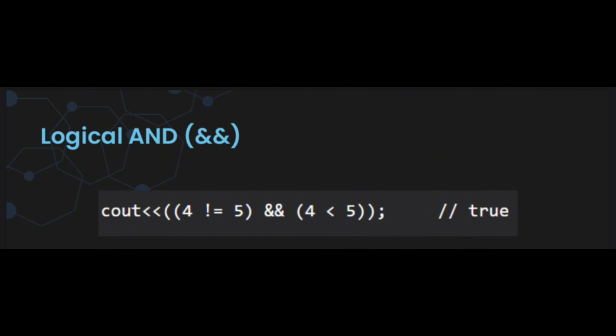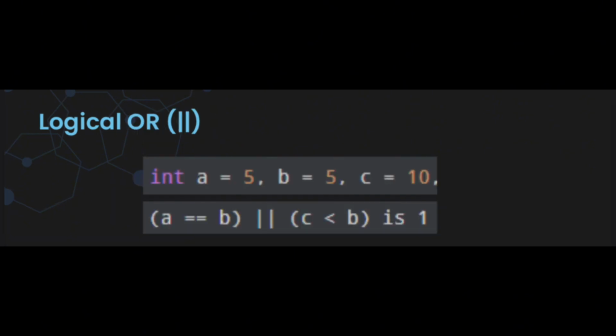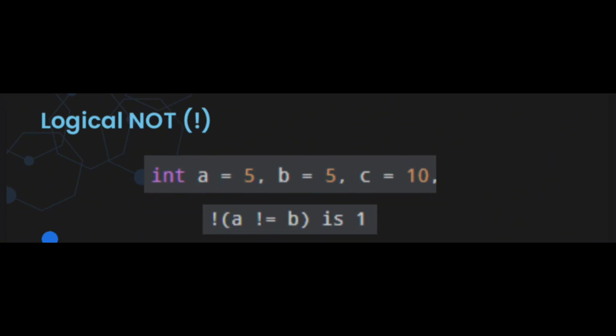Logical AND, represented as the double ampersand operator in C, returns true when both of the conditions under consideration are satisfied. Otherwise, it returns false. Therefore, A && B returns true when both A and B are true. Logical OR, represented as the double vertical bar operator in C, returns true when both or at least one of the conditions under consideration is satisfied. Otherwise, it returns false. And the last one is logical NOT, represented as an exclamation point.